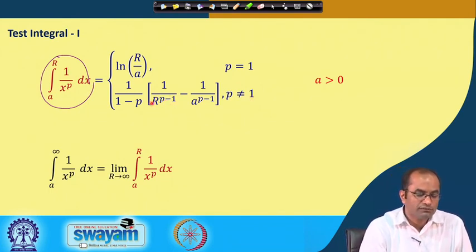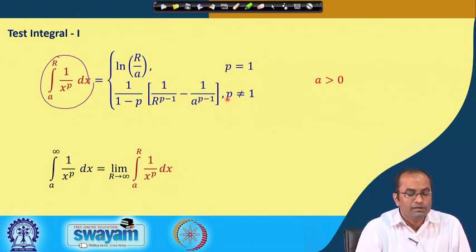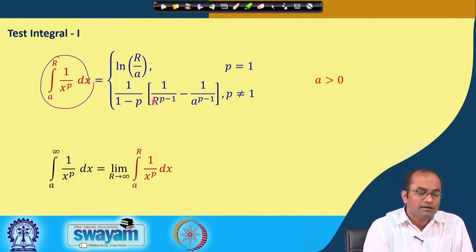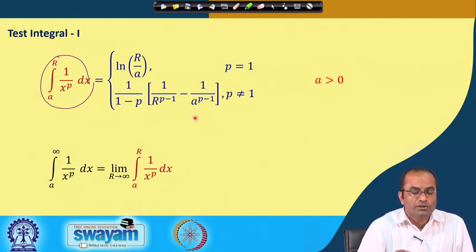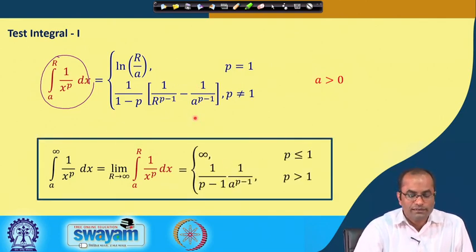So, when p is greater than 1, this r power will be positive here, and when r tends to infinity, this will become 0, and then we will have this finite value. But when p is less than 1, then this r will have positive power in the numerator, and when r tends to infinity, this term will become infinity, and then the integral will become infinity.